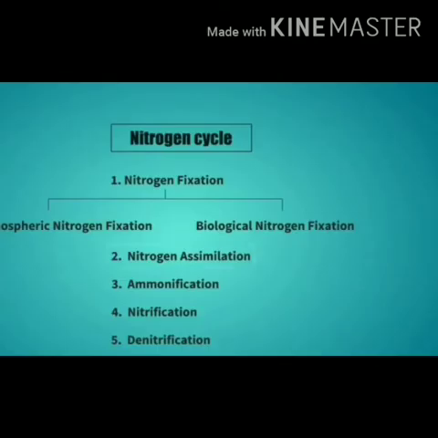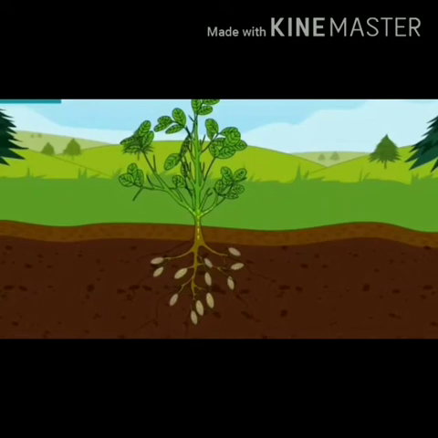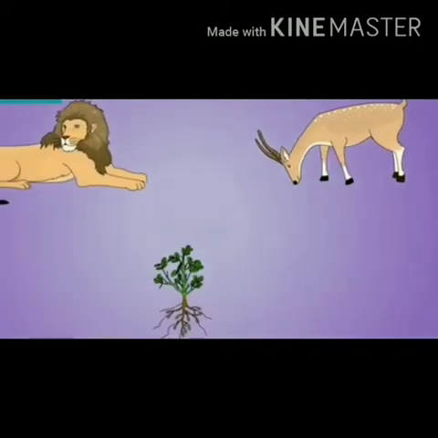Second step is nitrogen assimilation. Plants absorb nitrates from the soil dissolved in water with the help of roots and convert them into plant proteins. The herbivorous animals eat green plants and convert the plant proteins into animal proteins.